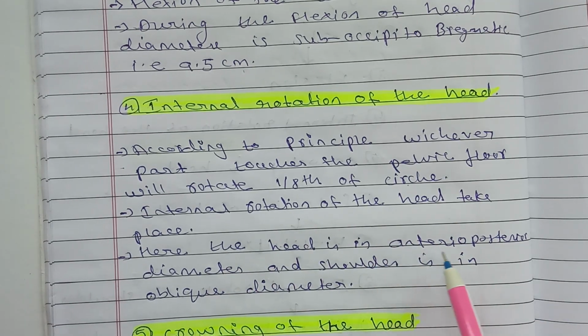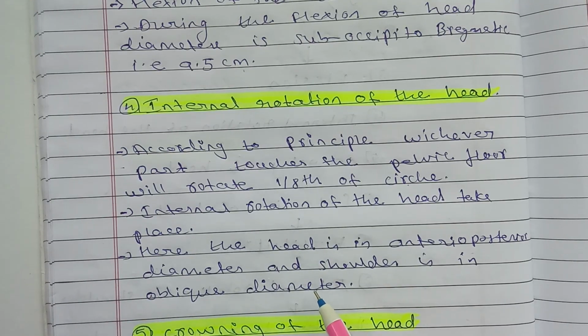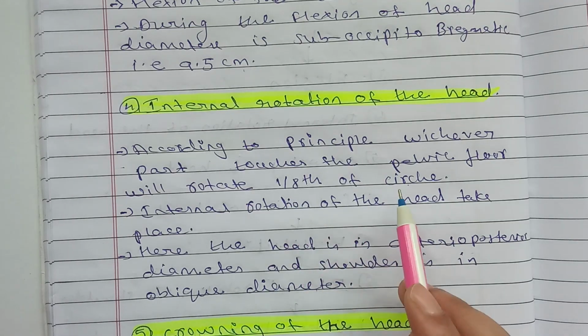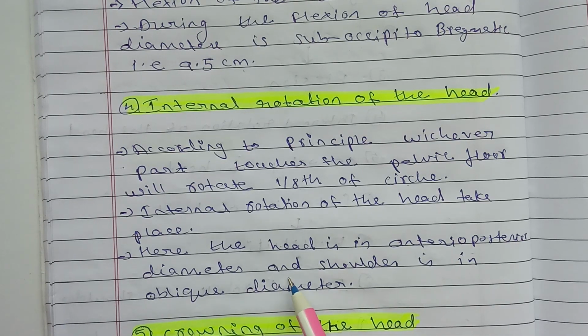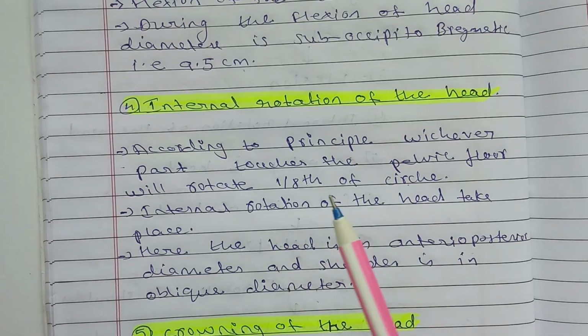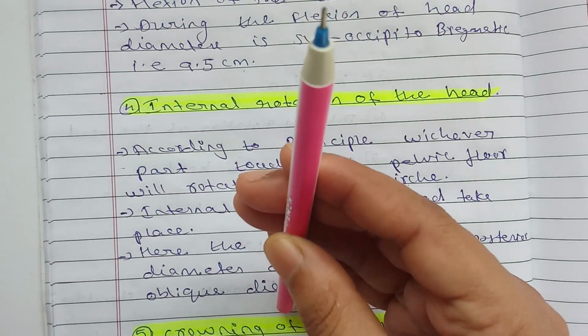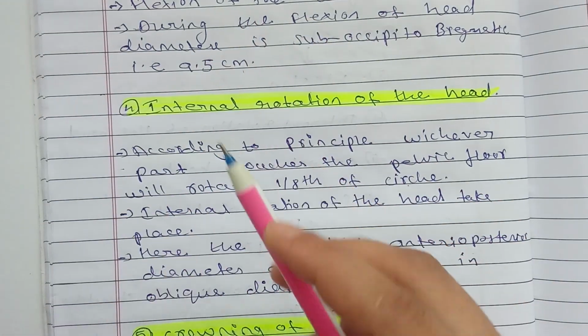Here the head is in the anterior posterior diameter and the shoulder is in the oblique diameter. So according to the principle, whatever touches the pelvic floor will rotate 1/8 of the circle, and the internal rotation of the head takes place due to that. The head will be in the anterior posterior diameter, and the shoulder in the oblique diameter.